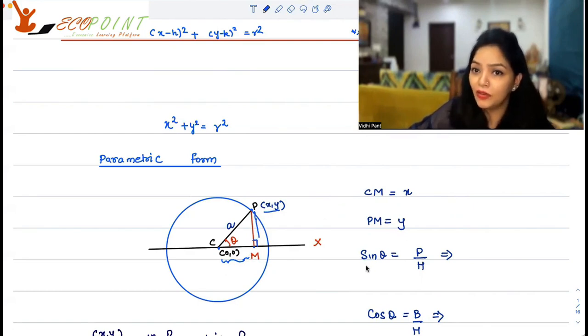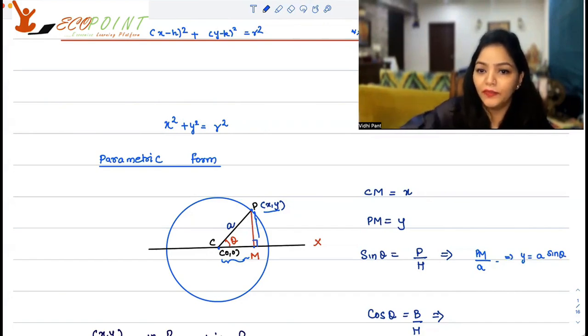Now, sine theta, we all know, if we have a right angle triangle, this much trigonometry we should know. Sine theta is equal to perpendicular upon hypotenuse. Now, perpendicular length is PM upon hypotenuse, which is your radius A. So what can I say about PM or y? This implies y is equal to A times sine theta. This is a parametric form coordinate.